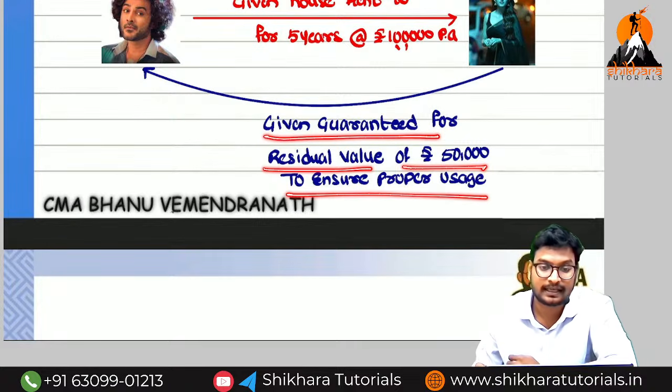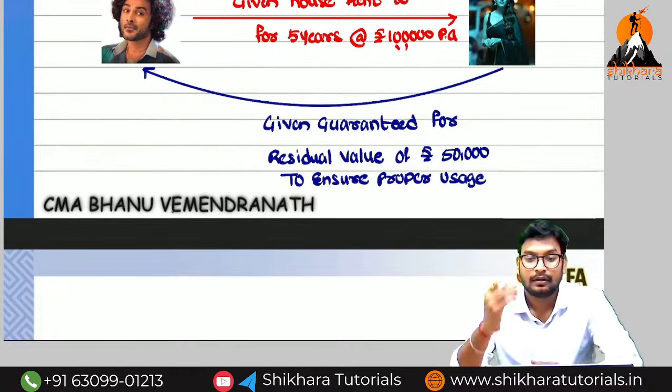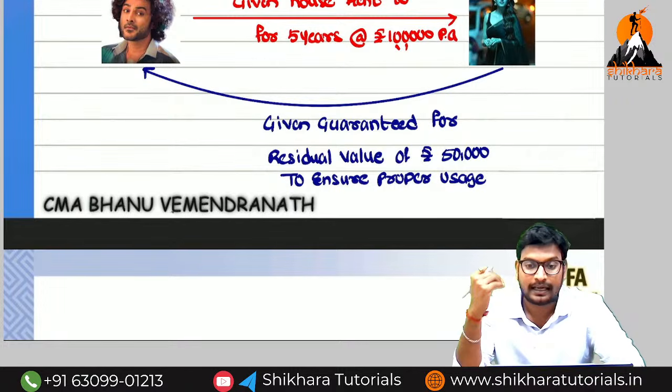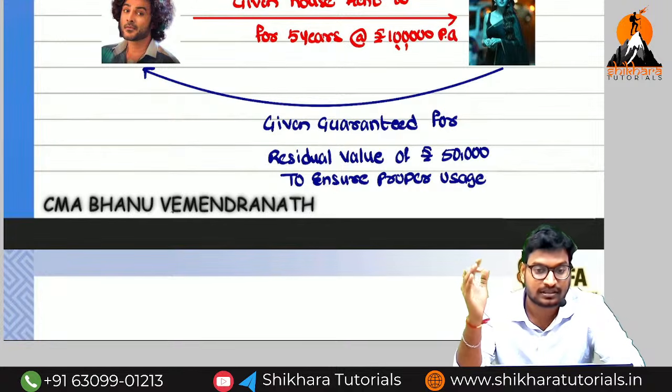Why will they give the guarantee, sir? Because here the lessor will fix the amount of guarantee, which should be given by whom? The lessee. Because, for example, if the bike is mine and I am riding it, I will ride in a proper manner. I will not cross the speed limits. I will wear the helmet and all those things, because the fine should not happen, the accident should not happen, and the bike should be in a smooth manner.